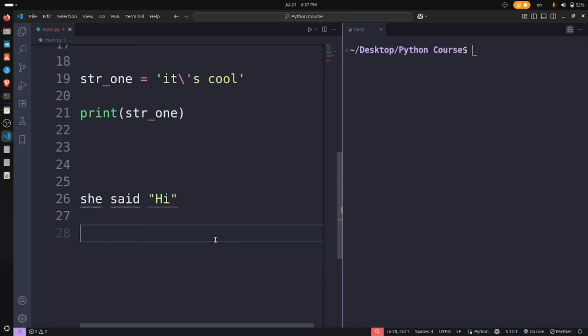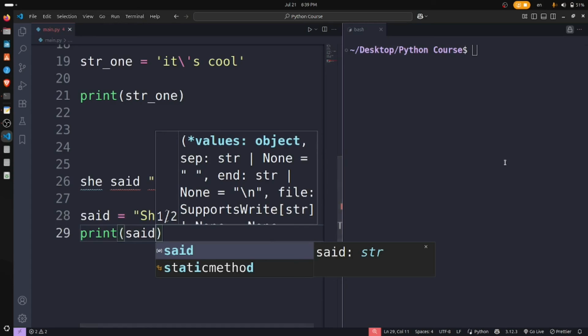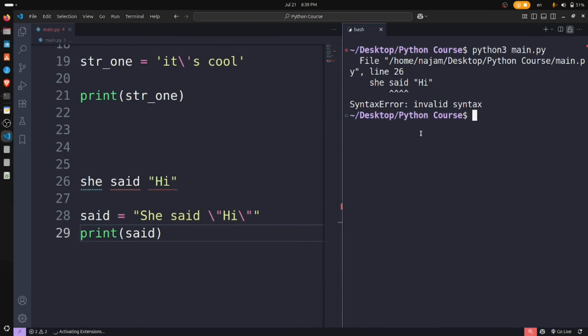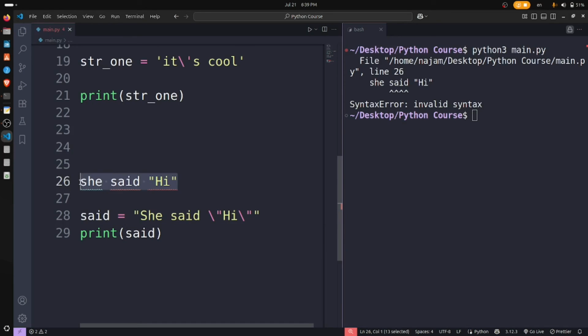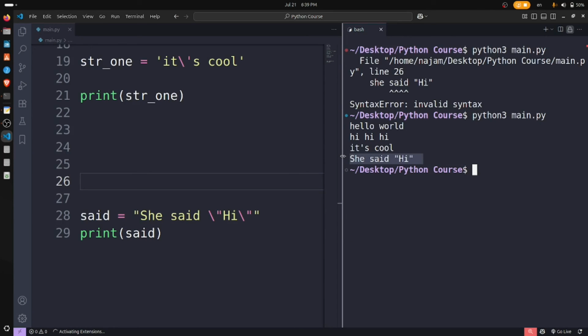So let's say that, and see, I have added this, and if I print the sentence, it throws an error here. The error is here. Yes, she said hi. So you have to understand all this.